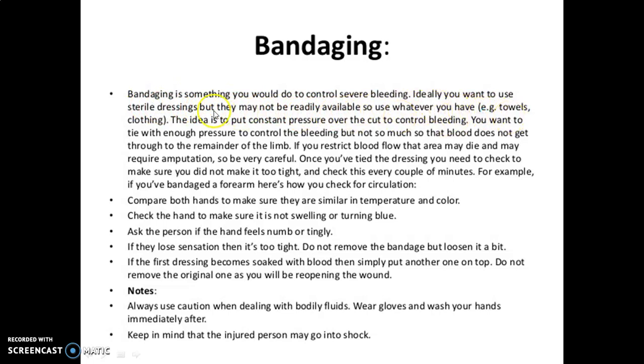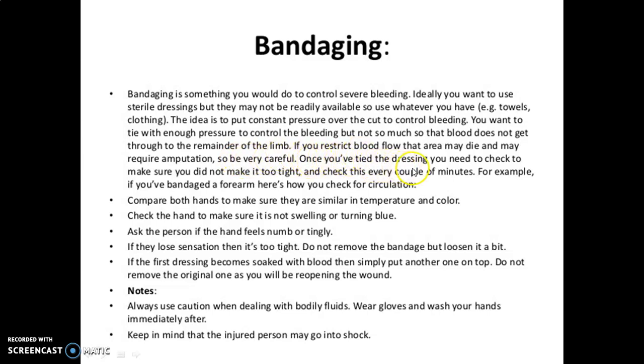Whatever you have, for example, towels, clothing, the idea is to put the constant pressure over the cut to control the bleeding. You want to tie with enough pressure to control the bleeding, but not so much that the blood does not get through to the remainder of the limb. If you restrict the blood flow, that area may die and require amputation, so be very careful.